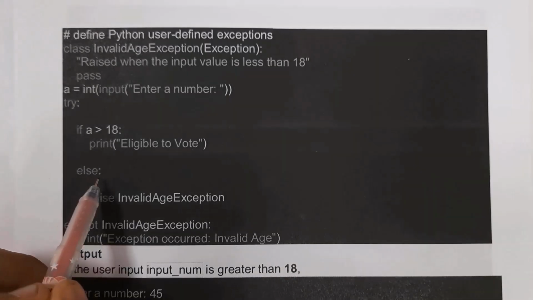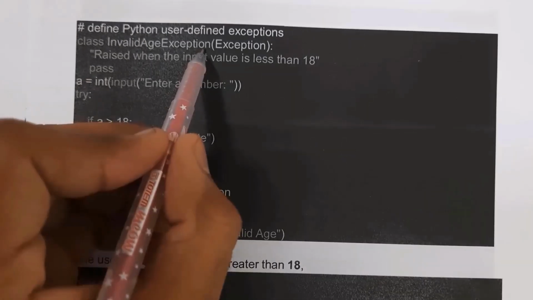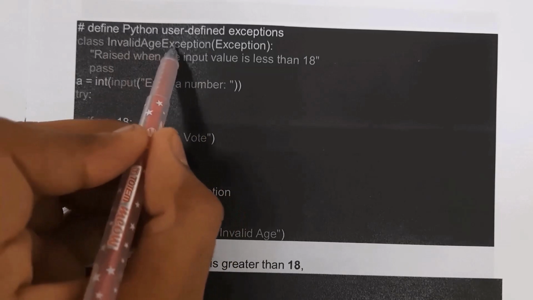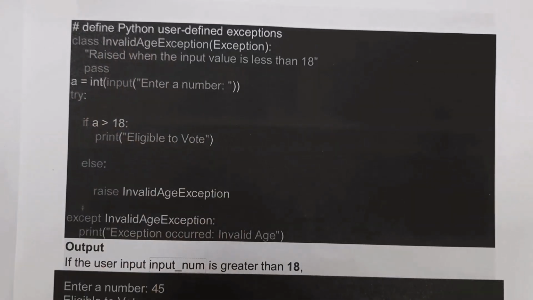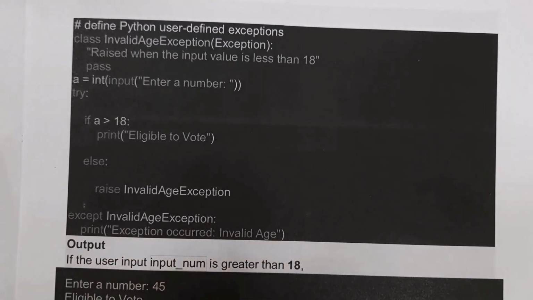So inside the else block, I have written raise. By using the raise keyword, we can create our own exceptions. Our exception name is InvalidAgeException. Next, inside the except block, I have written InvalidAgeException, and inside this I am giving a message like print "Exception occurred: invalid age".